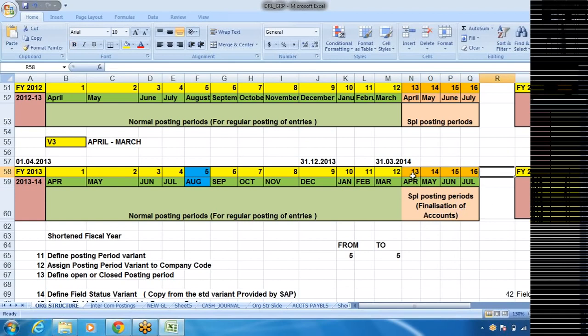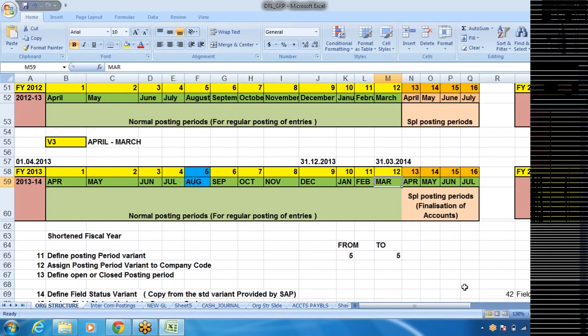Even when you are using SAP, hardly 10 to 15 days are required, but of course the accounting process may take more time because of getting the bills, etc. So that's why 4 periods are given, called special posting periods. They are used for the finalization of accounts, because after completion of March, I have to prepare my balance sheet and P&L account.